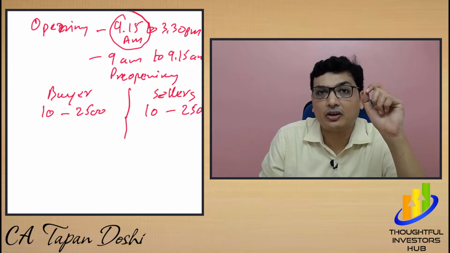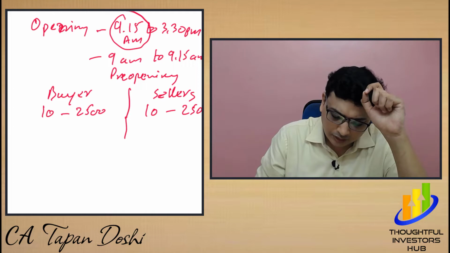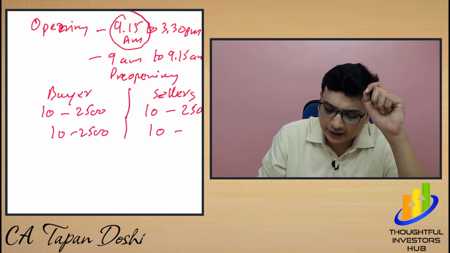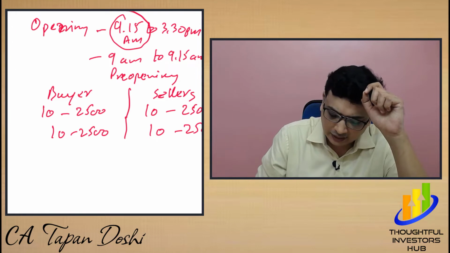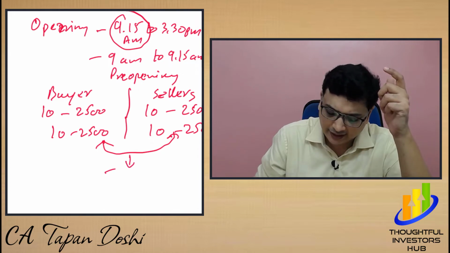Then the trade will not happen. But if the seller comes down to 2500, both match, and then the transaction happens. So at that time the trade happened.